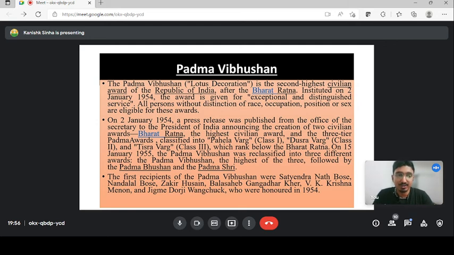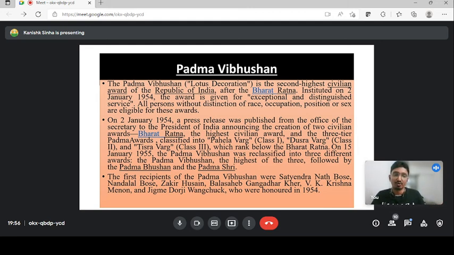The first recipients you have to mug up: Satyendra Nath Bose, Nandlal Bose, Zakir Hussain, Balasaheb Kher, V.K. Krishna Menon, and then you have the Wangchu. They were all awarded for the first time in 1954. These are the first recipients of the Padma Vibhushan.